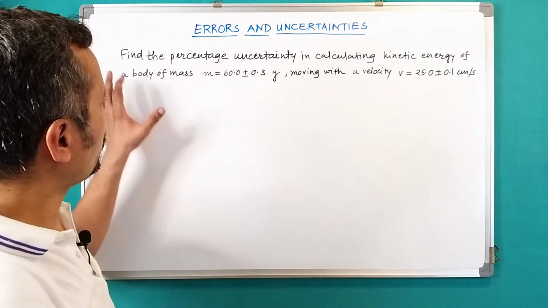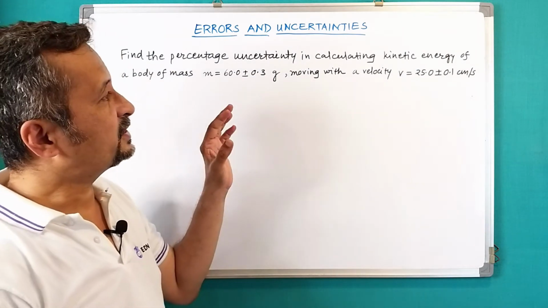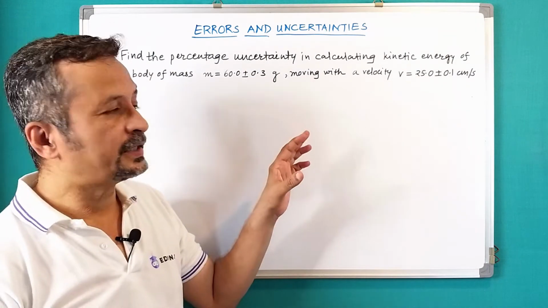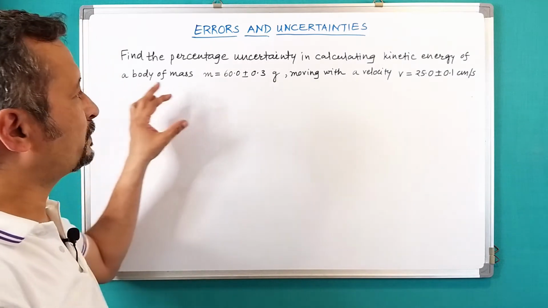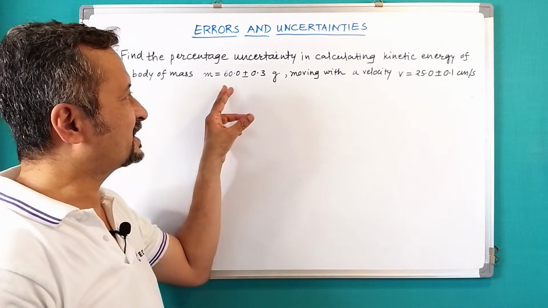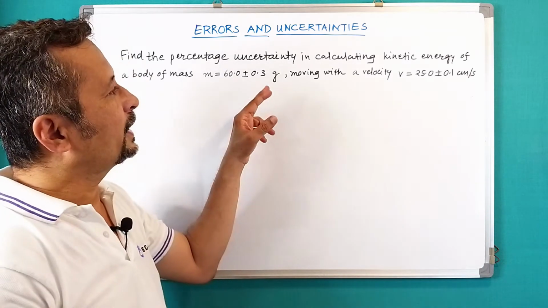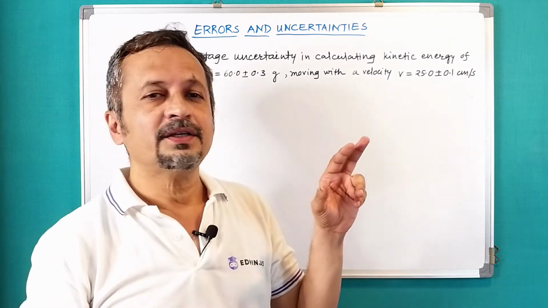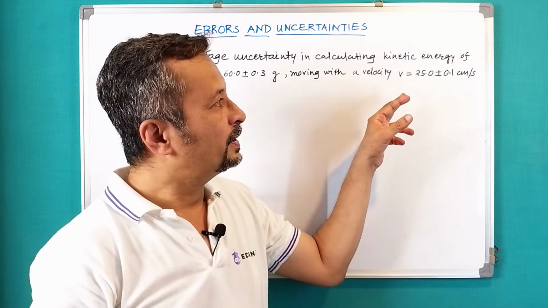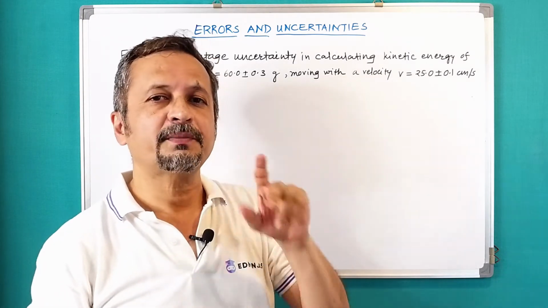So I have written one problem here. Find the percentage uncertainty in calculating the kinetic energy of a body of mass m equal to 60.0 plus or minus 0.3 gram moving with a velocity v equal to 25.0 plus or minus 0.1 centimeter per second.